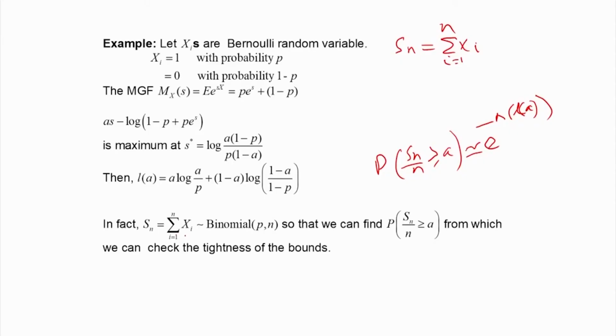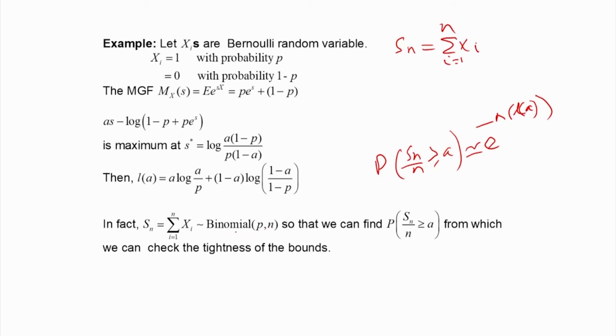evaluate this quantity, because I know that Sn is the sum of n independent Bernoulli random variables, which is nothing but a binomial distribution with probability parameter p and number parameter n.